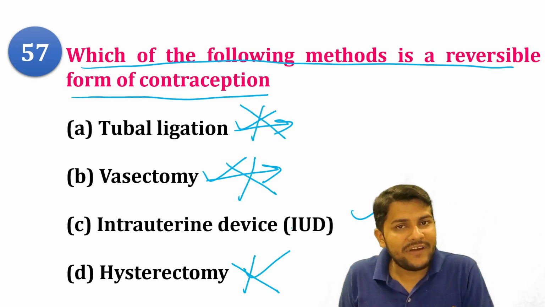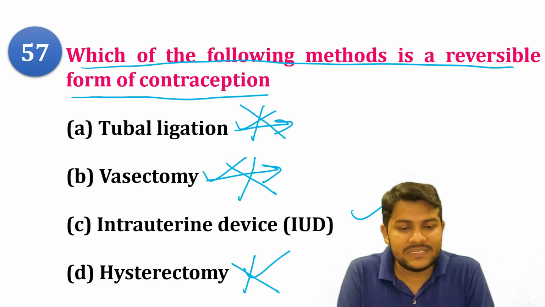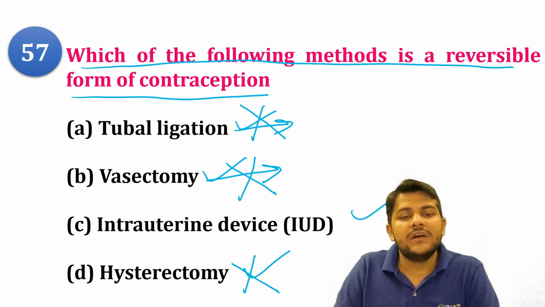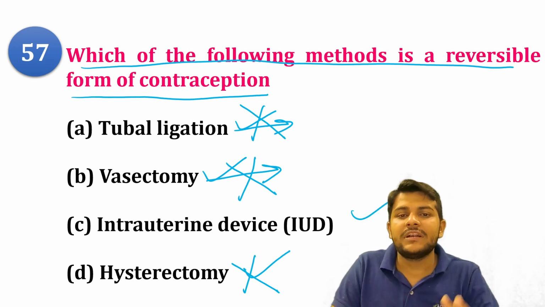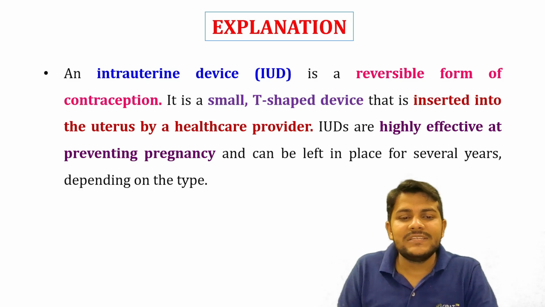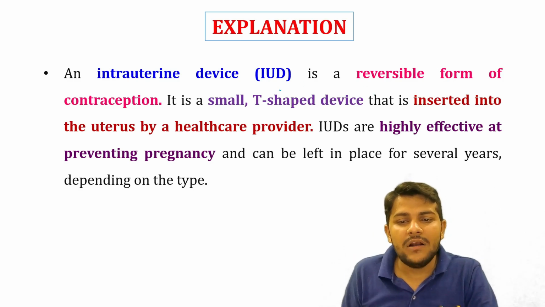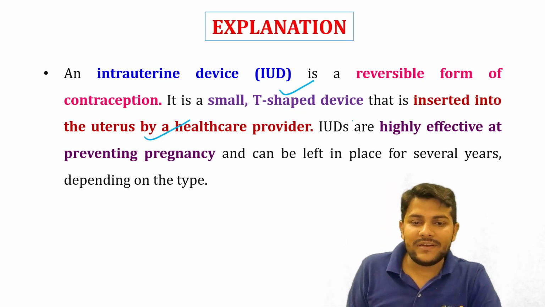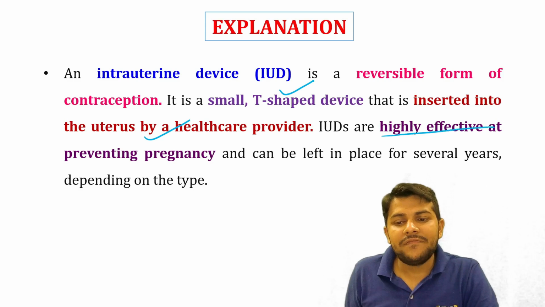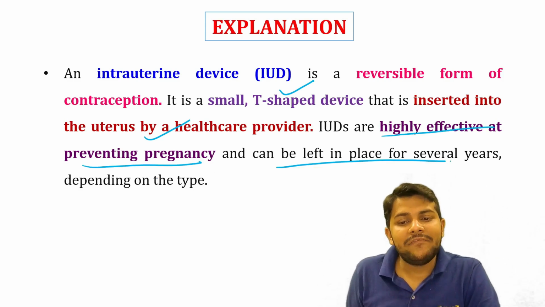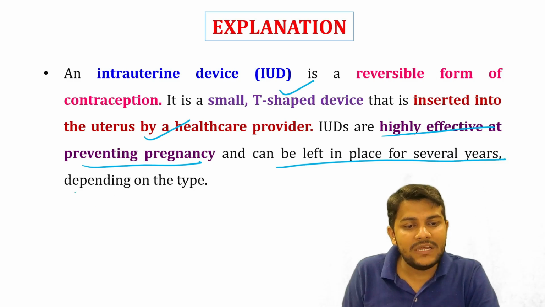But intrauterine devices that we have, like copper T, are basically used as intrauterine devices. In that case, there is a chance of failure of the contraceptive, and the fertility can be reversed. Got it? So intrauterine devices are a reversible form. We have a small T-shaped device that is inserted into the uterus by the healthcare provider, or we can say gynecologist, medical practitioner, and it is highly effective at preventing pregnancy, but can last several years depending on the type.